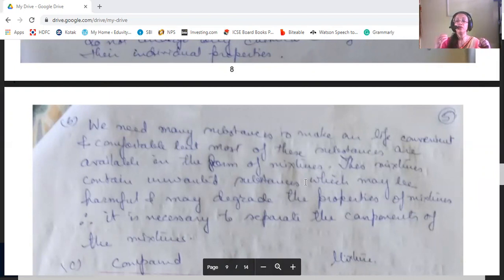Okay, so these mixtures contain many unwanted substances which may be harmful for us, or may degrade the properties of the mixture. That's why it's necessary to separate the components of the mixture.